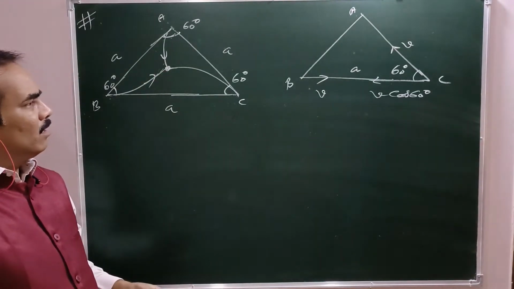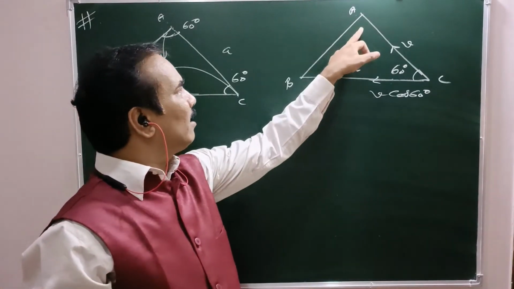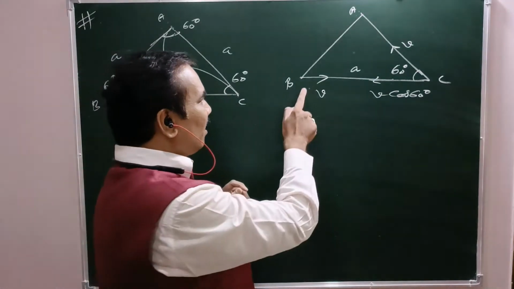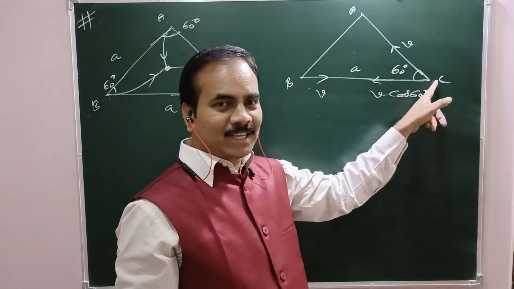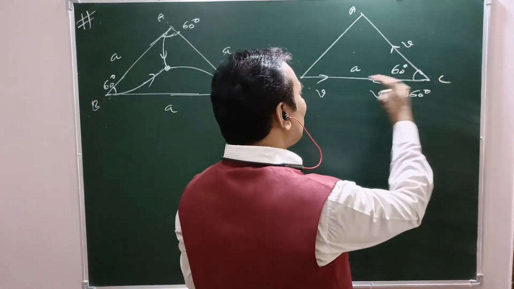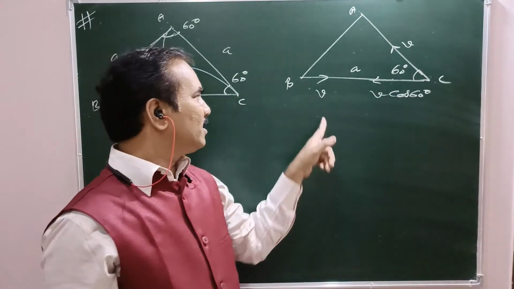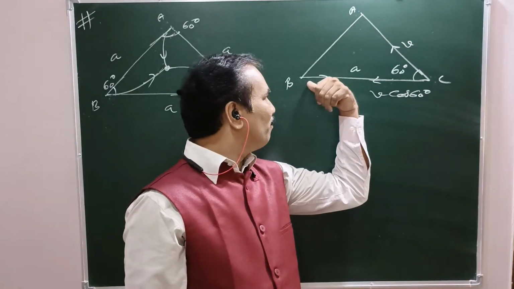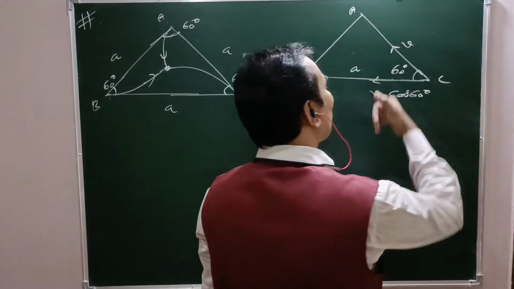Right? Now the approach is relative velocity concept. Same figure only written here. A, B, C. What is the angle? 60 degrees. What is the velocity of B initially towards C? What is the velocity of C initially towards A? But what is the component of velocity of C towards B? If it is V, this is V cos theta. So velocity of B is V towards C. Velocity of C towards B is V cos 60. See, this is V. This is V cos 60.